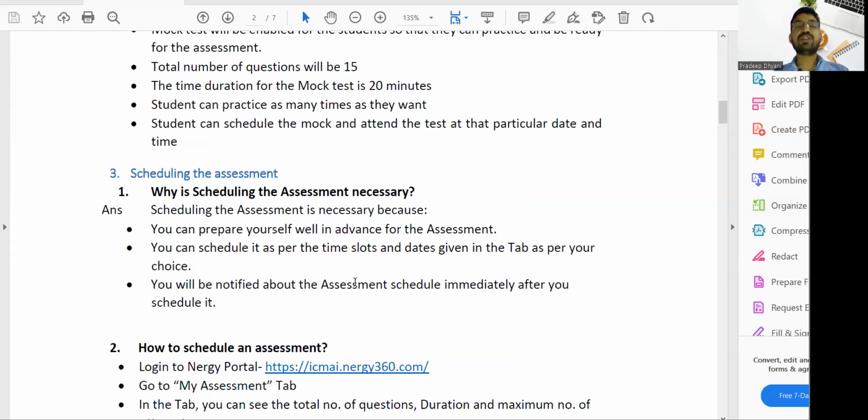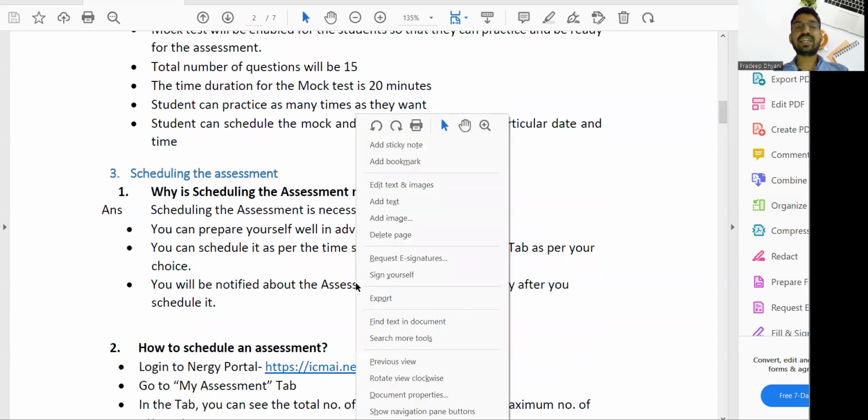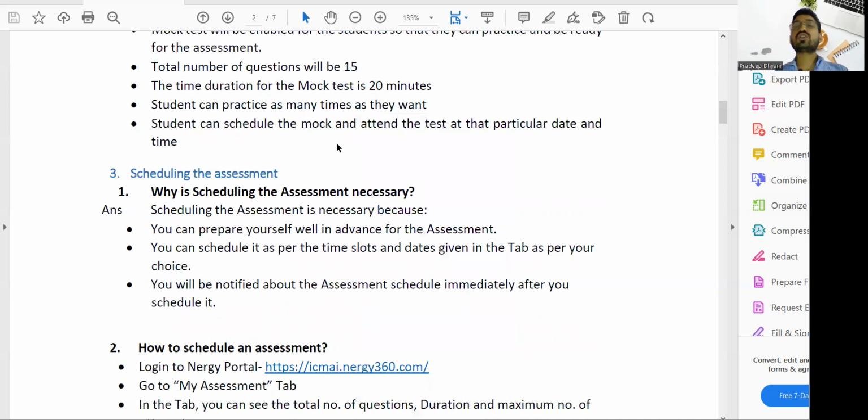Why is scheduling the assessment necessary? So that students, as per their choice, availability and convenience, can choose the time. Also, so many students are appearing in the examination, so this avoids pressure on the server. Although the main thing is the institute's convenience and the students' convenience.